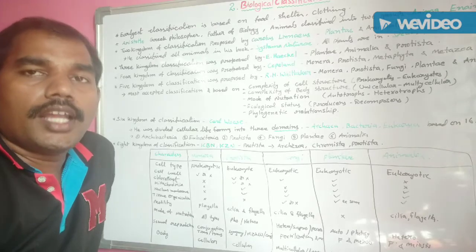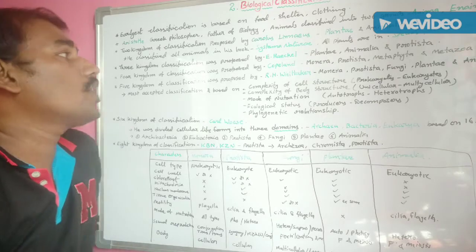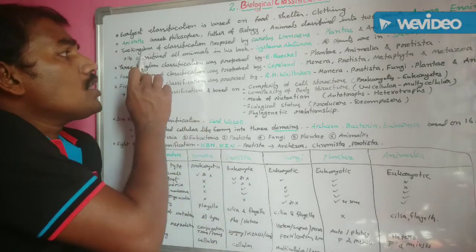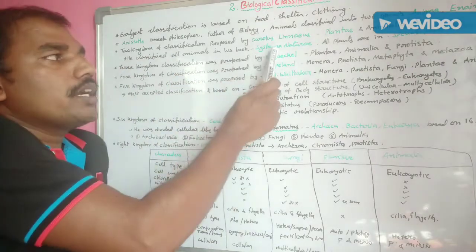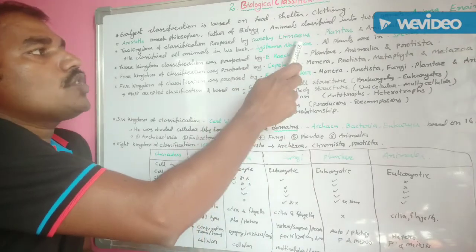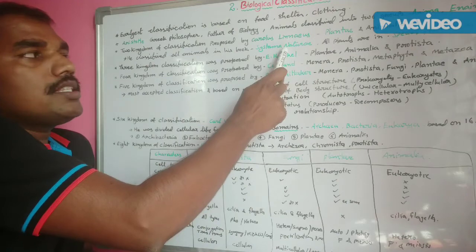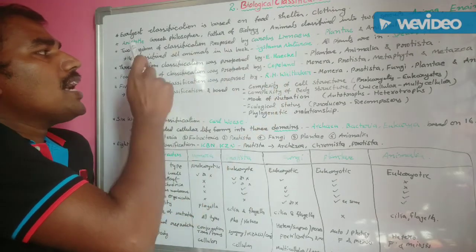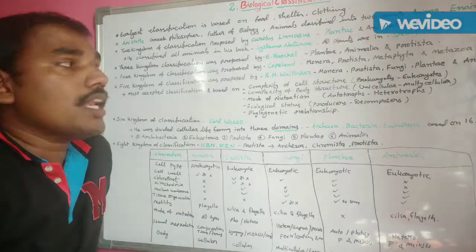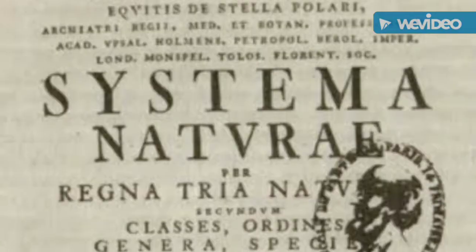Carolus von Linnaeus classified both plants and animals, and he wrote two main books. He classified all animals in his book Systema Naturae.